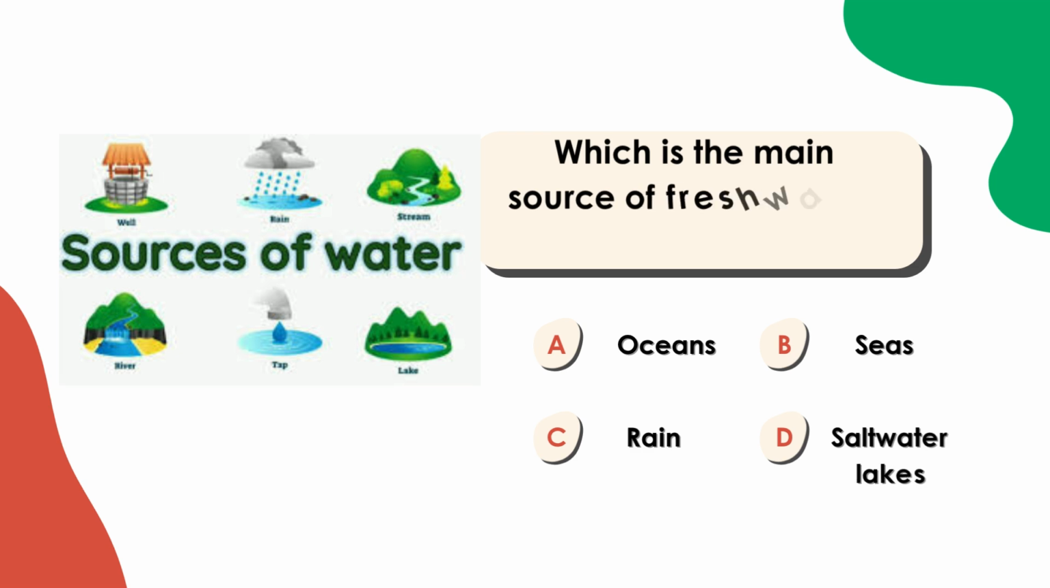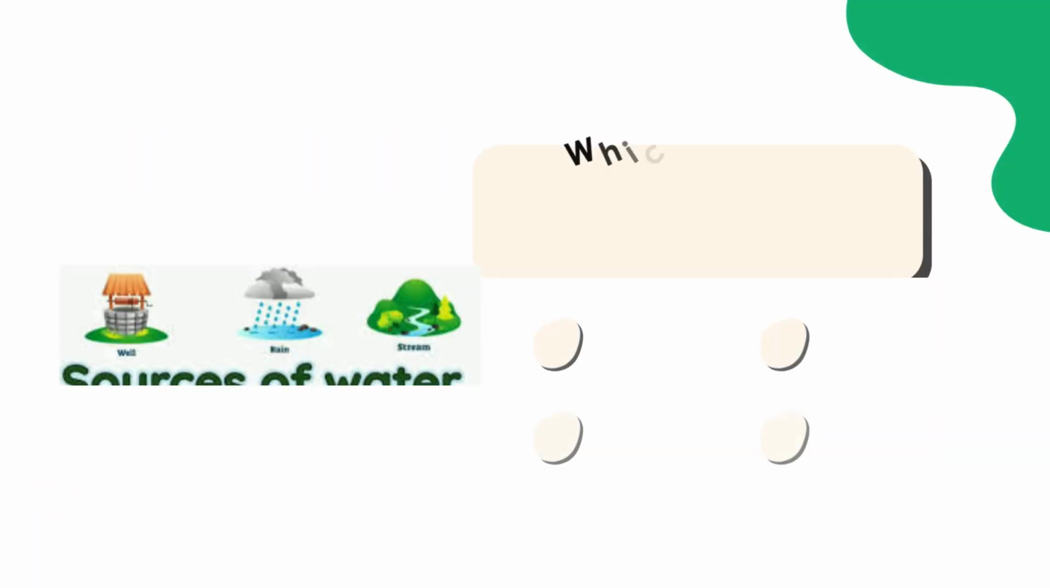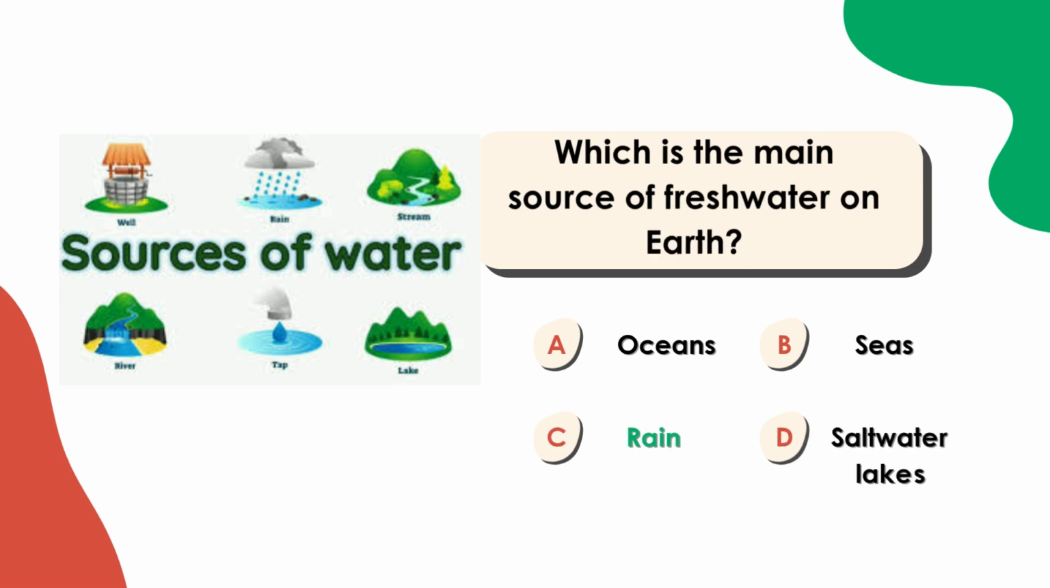Which is the main source of fresh water on Earth? A. Oceans. B. Seas. C. Rain. D. Saltwater lakes. Correct answer C. Rain.